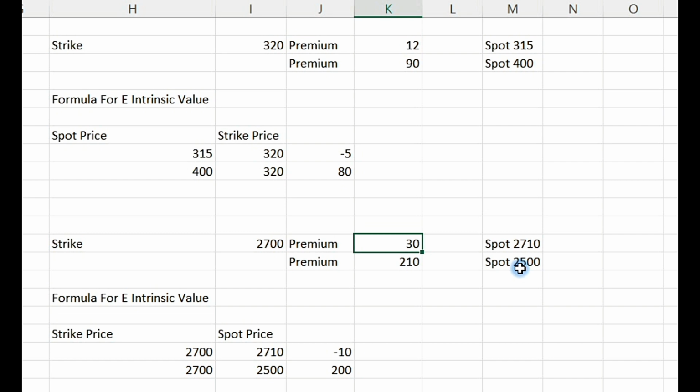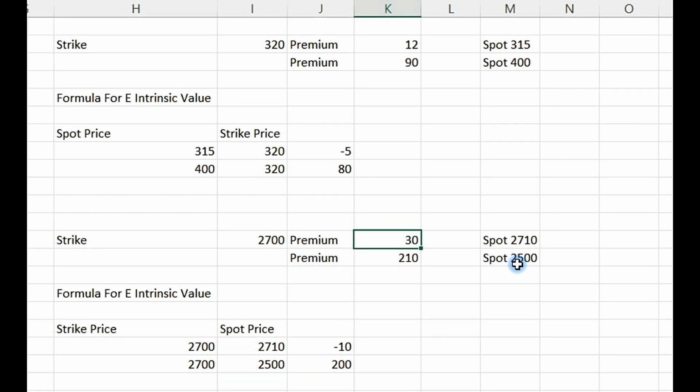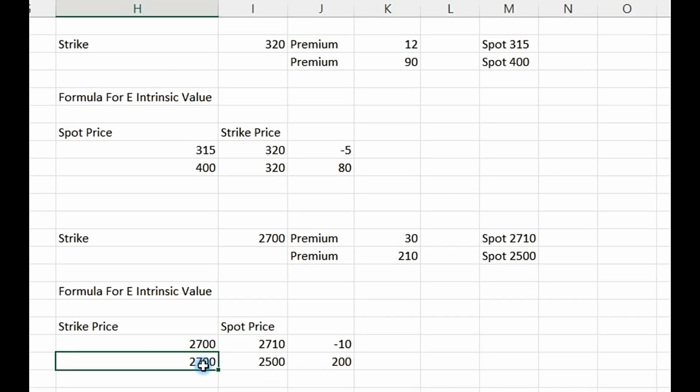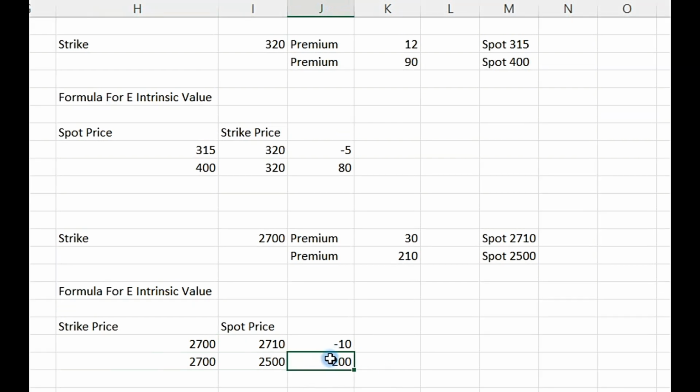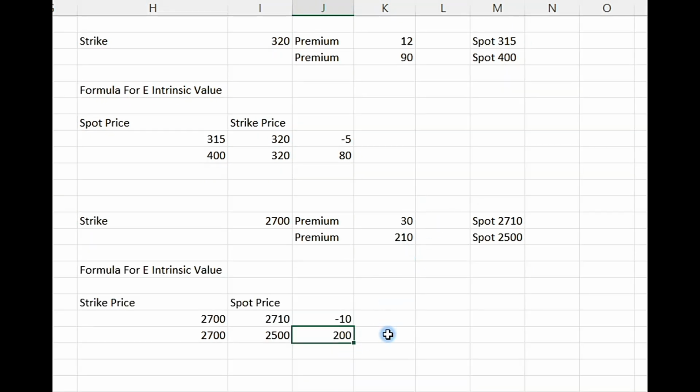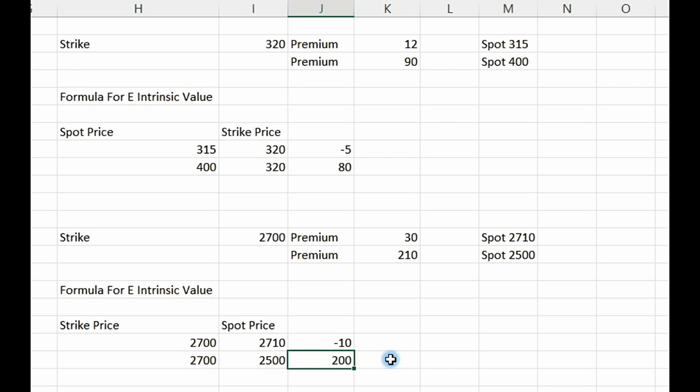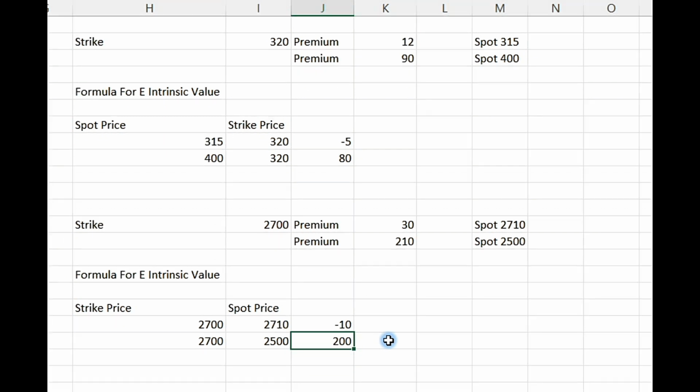When the price of spot decreased to 2500 and the put came into the positive range, the intrinsic value which we calculated was strike price minus spot price, which is equal to 200. Extrinsic value will be the difference of premium and intrinsic value. Here it will be 210 minus 200, which is 10 points. So at this time extrinsic value will be 10 and intrinsic value will be 200 for this put option. Are these calculations clear? Is there any doubt?